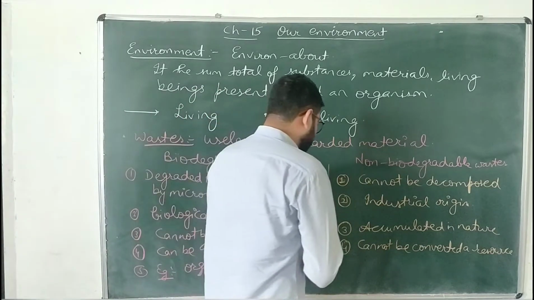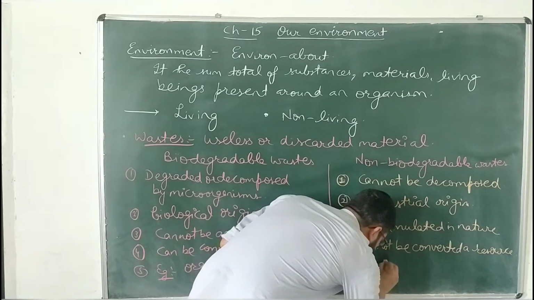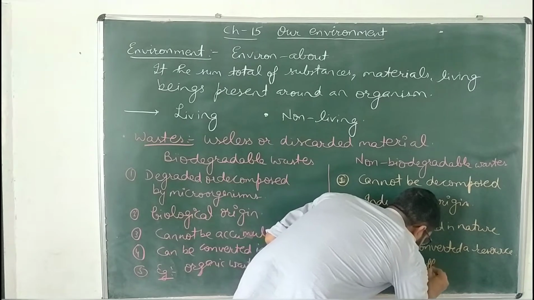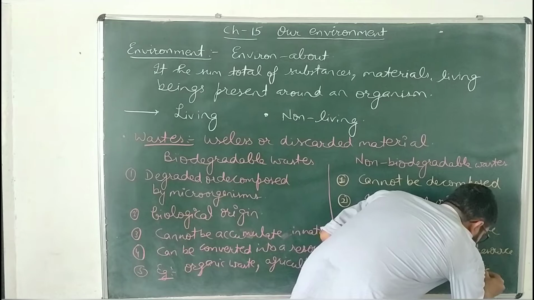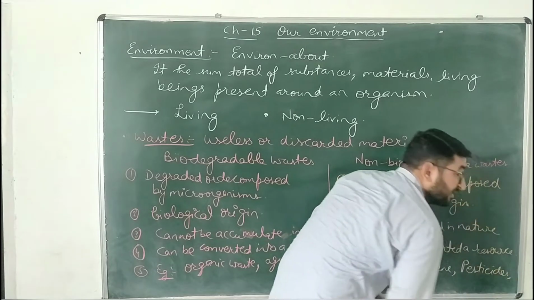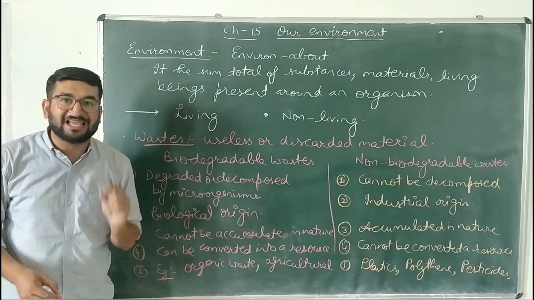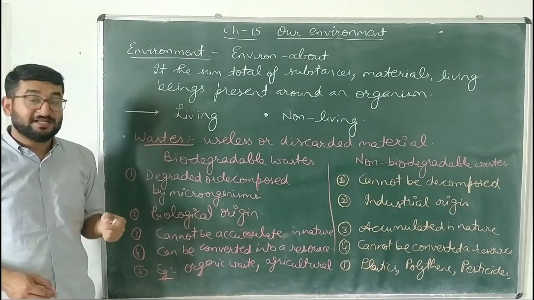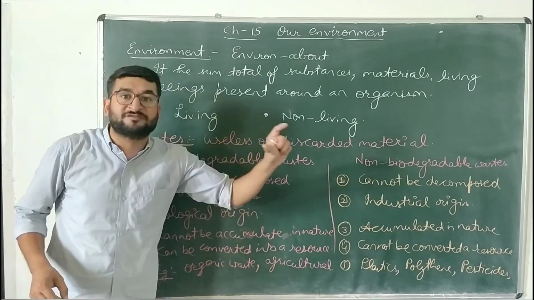Whereas the examples of non-biodegradable wastes are plastics, polythene, some pesticides like DDT, dichloro-diphenyl trichloroethane. That is the full form of DDT. That is a pesticide which will remain in the soil for a very long period of time.